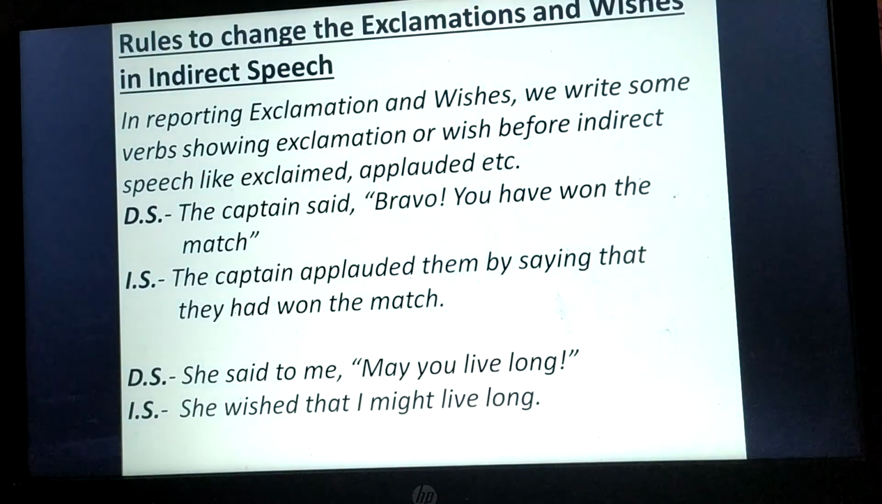So it was all about direct and indirect speech. Today we learned how we can change direct speech into indirect speech, and apart from that we learned what direct and indirect speech actually are, and what reporting verbs, reported speech, and reporting speech are. So I hope you all understood it very well.